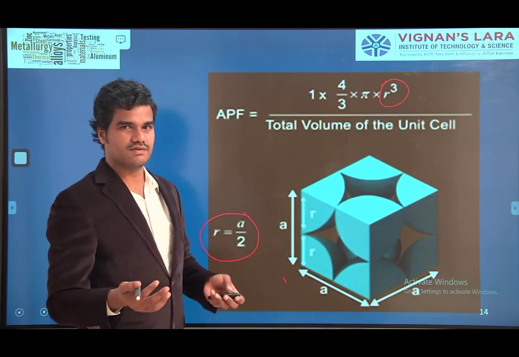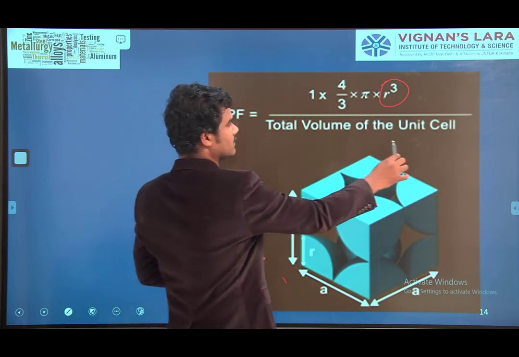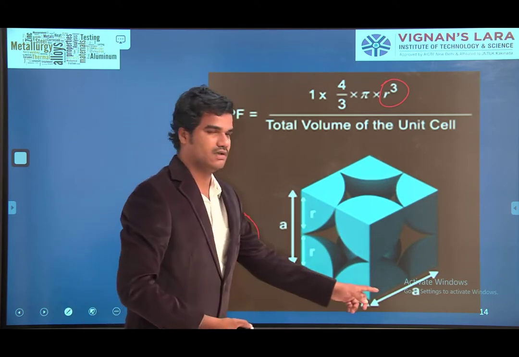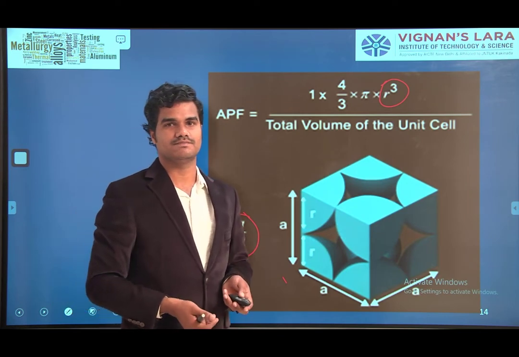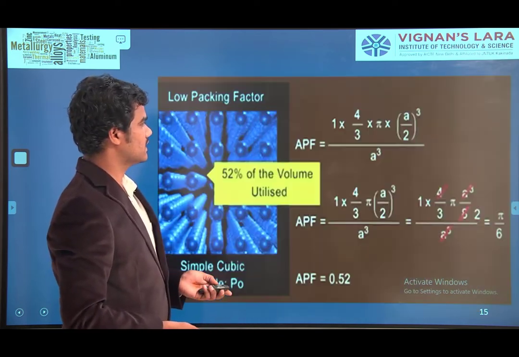See, why confuse that much? Very simple. Volume of the unit cell is A cube. That's what I substituted here.